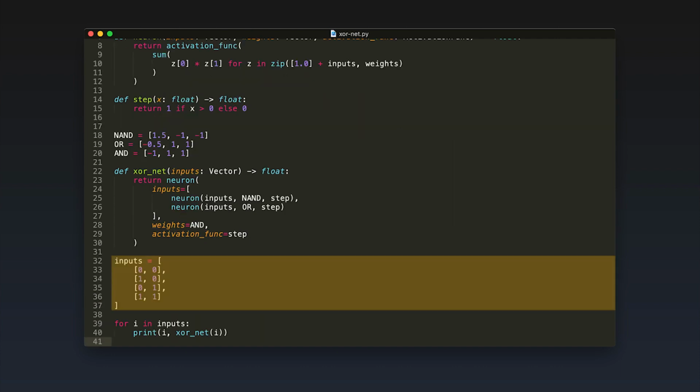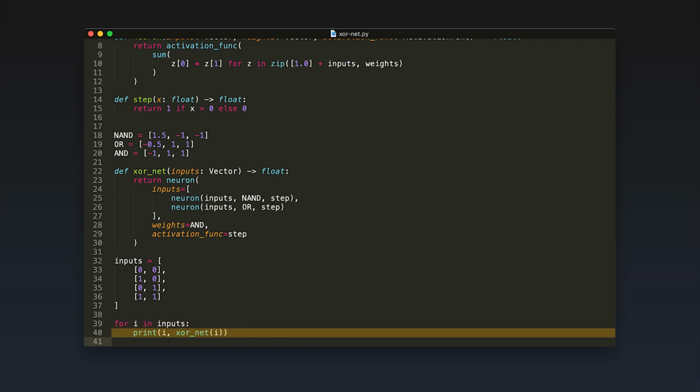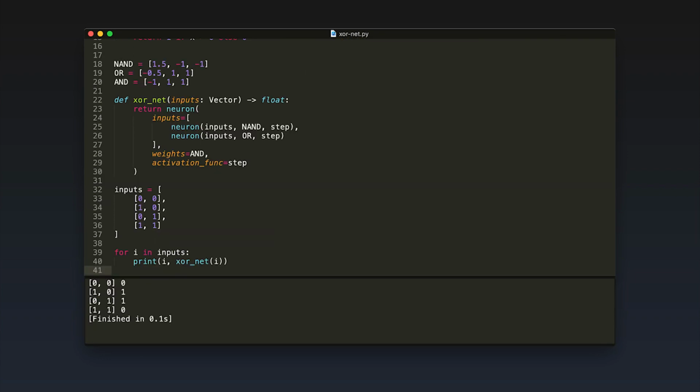In order to test our net, I define a list of inputs I want to hand over to the net. I then iterate over the inputs and call the net with each of them. In order to see something, I print the input values followed by the results of the neural net call. Perfect! Our neural net calculated the XOR function correctly. Congratulations! You just programmed your first neural net in Python.